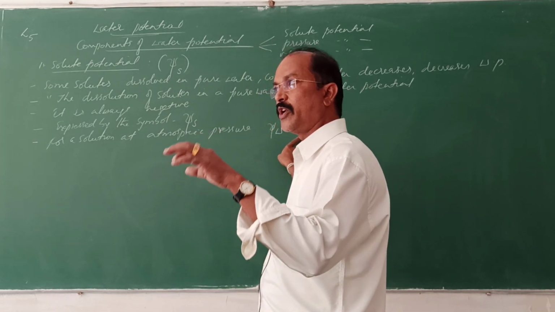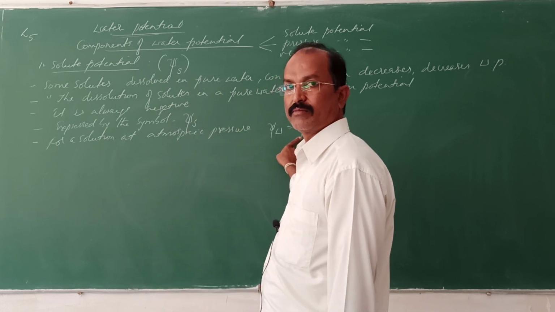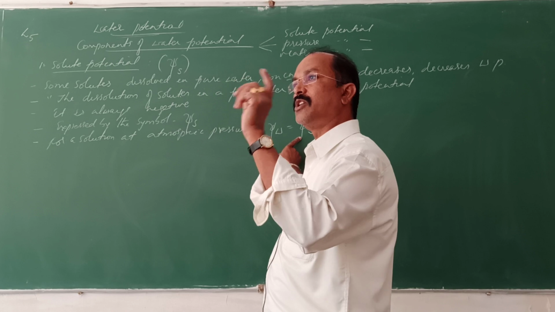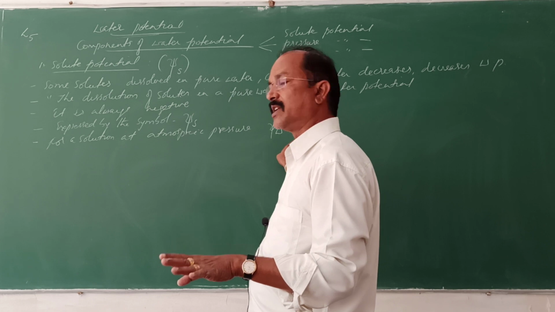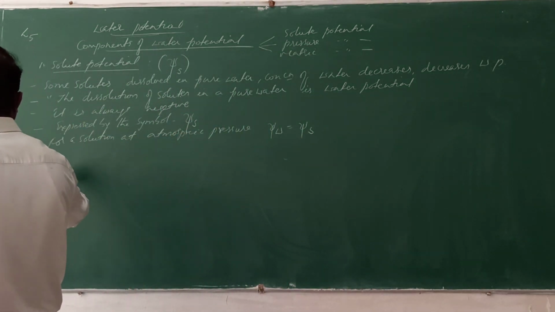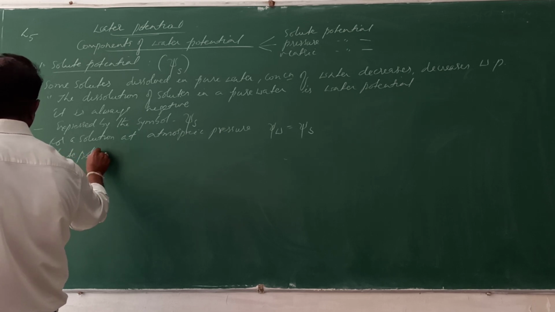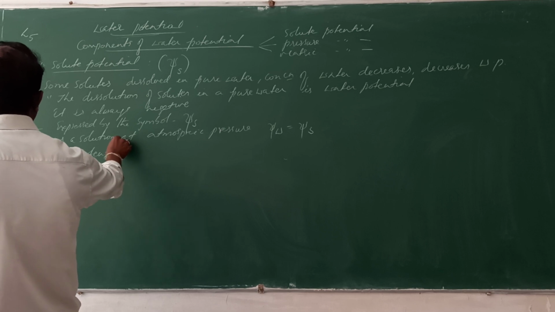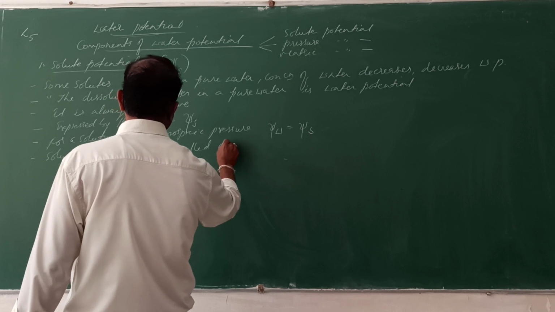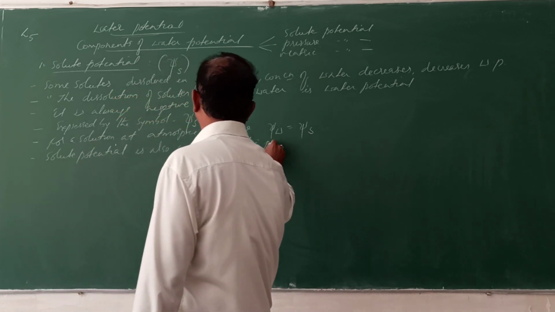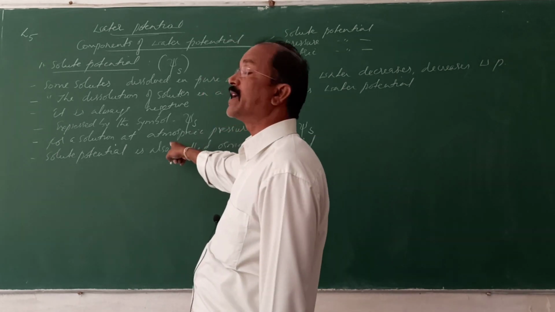However many solutes we add to the pure water, that much energy will decrease. The amount of energy always decreases with the amount of solutes dissolved in pure water. So we can say that solute potential is also called osmotic potential. The solute potential is always negative.